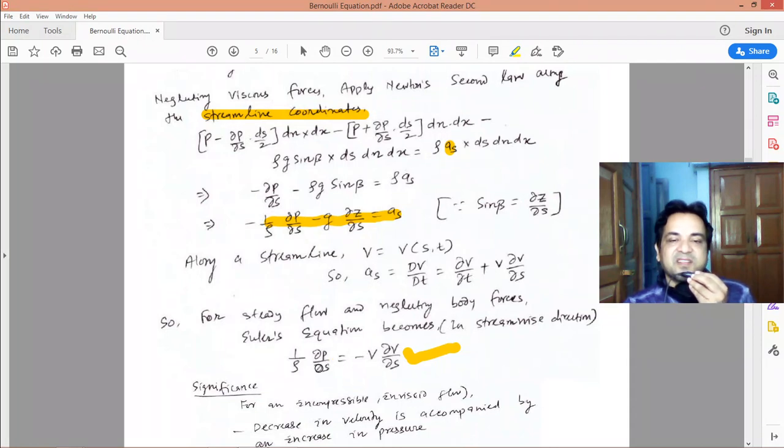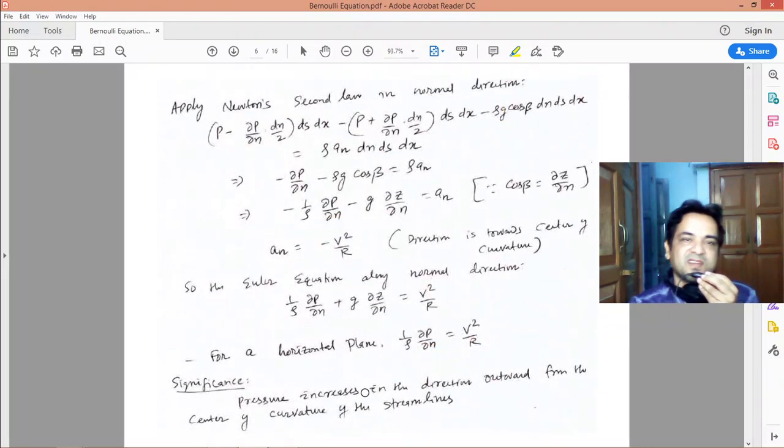So what is the significance of this equation? We see the pressure term is positive, the velocity term is negative. If the velocity gradient is positive, the pressure gradient will be negative. That means for an incompressible and inviscid flow, a decrease in velocity is accompanied by an increase in pressure. If you are moving along a streamline and there is a decrease in velocity, there should be an increase of pressure. So this is the relation between pressure and velocity along a streamline, which we got from the momentum equation along the streamline coordinates.